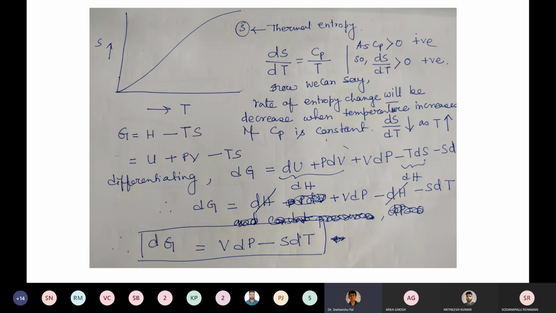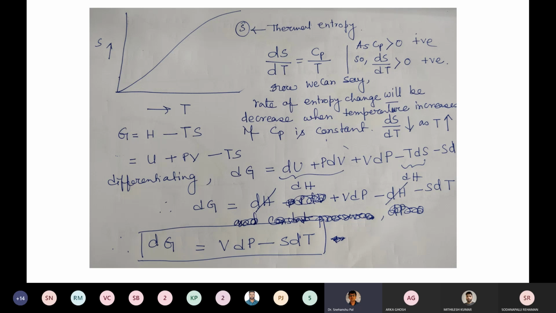That is very rare. Now, Gibbs free energy equals enthalpy minus TS. And we know enthalpy is equal to internal energy plus pressure multiplied by volume, so G equals U plus PV minus TS, absolute temperature multiplied by entropy.